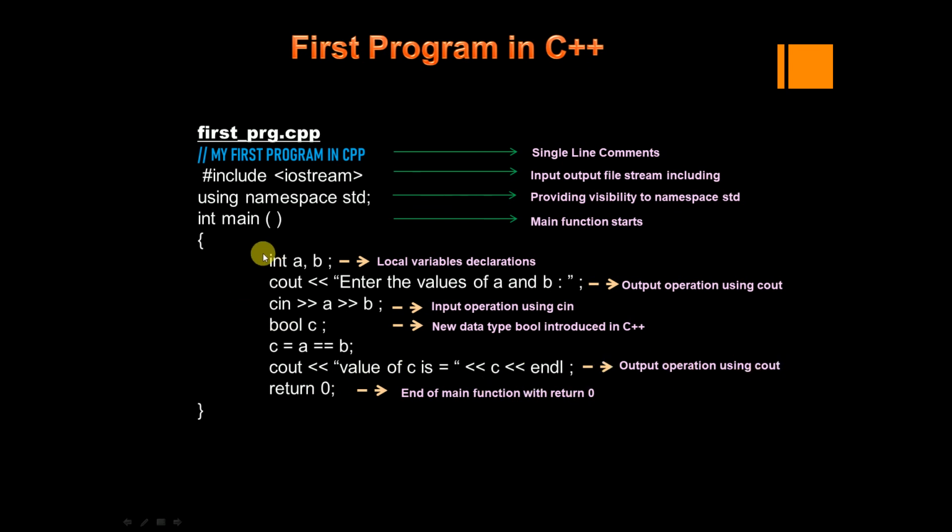So unlike C, you can have flexible variable declaration. In C, what will happen is you have to declare the variables you are going to use in the function at the beginning only. Before having any input output statements or any algorithm statements, you have to declare the variables. After declaring the variables only, you can write all your logical steps or input output statements.